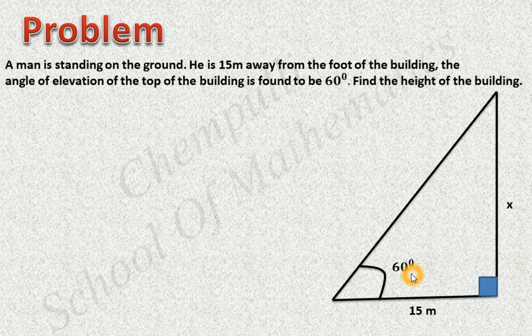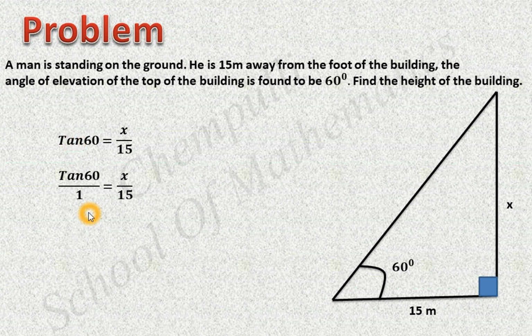Which angle? This angle. Then which trigonometric ratio contains the opposite side and the adjacent side? That is tan. We know tan theta is equal to opposite side divided by adjacent side. Then here tan 60 equals opposite side x divided by adjacent side 15. Next we can write tan 60 as tan 60 divided by 1.